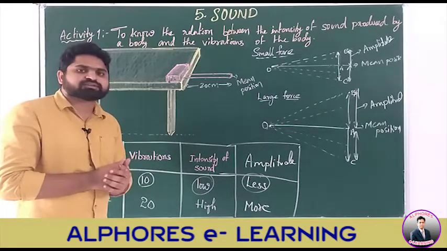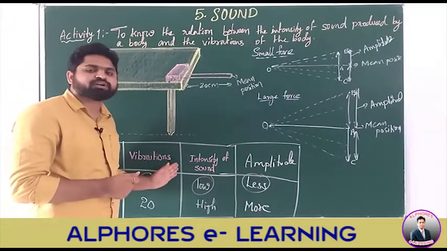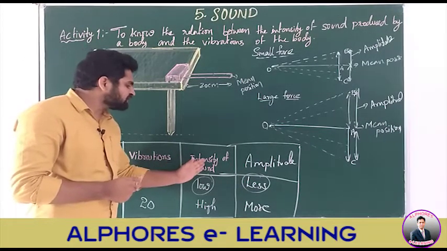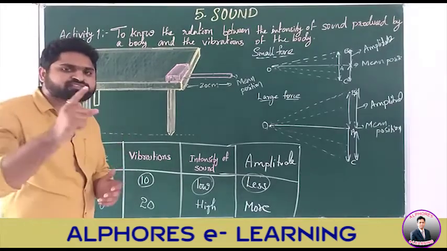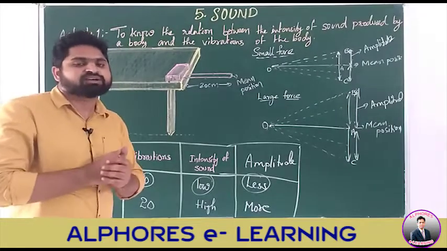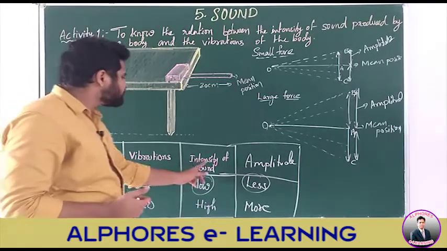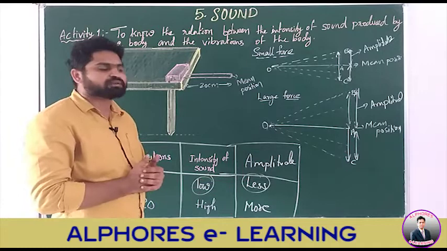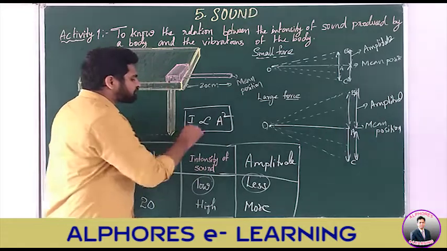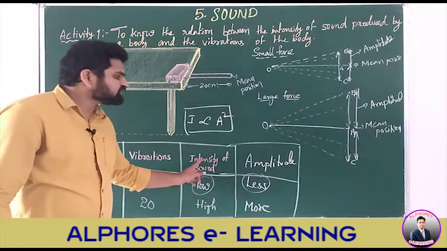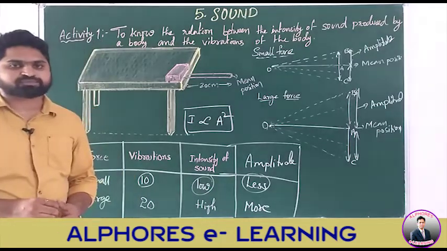With the help of these things, we understand that the intensity of sound here depends upon the amplitude and also upon the vibrations made by the body. We have a relation between the intensity of sound and amplitude, children. Intensity of sound is directly proportional to the square of the amplitude. This is the relation between the intensity of sound and the amplitude. Okay, I hope you understand this concept.